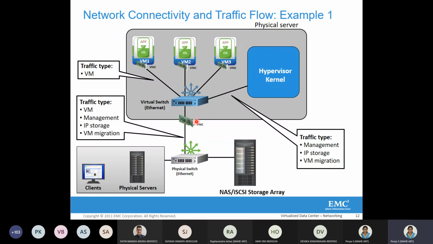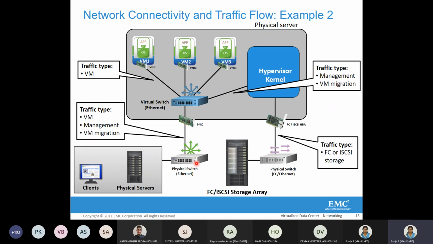What we have to see here is that whenever there is an IP storage access initiated from the virtual machines, it goes to the hypervisor kernel, and all such IP storage traffic is redirected from the hypervisor kernel to the virtual switch to the physical NIC. That is the main important thing to note here. Whatever the IP storage accesses, they will come from the physical NIC card to the physical switch.